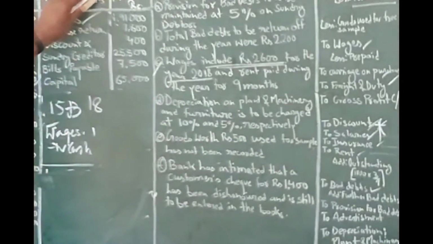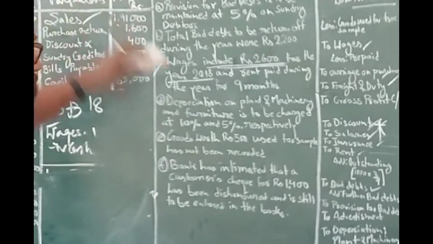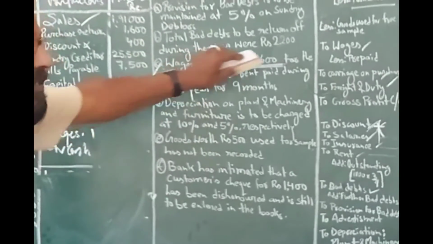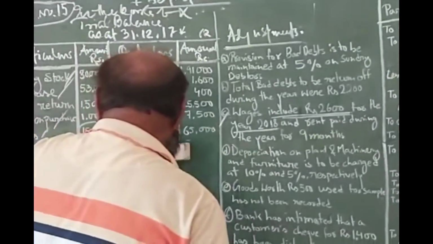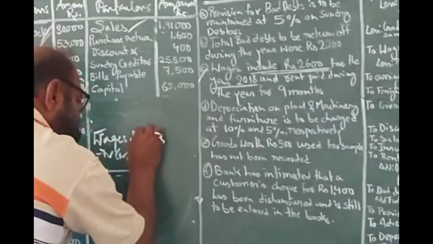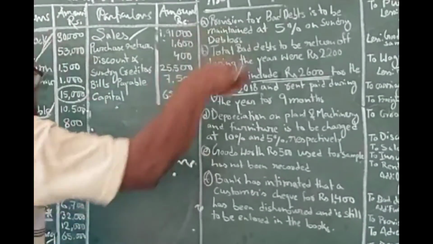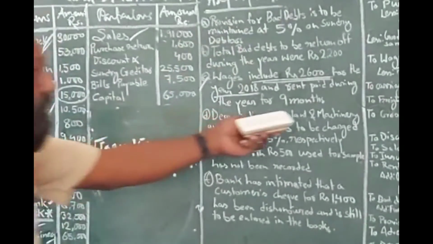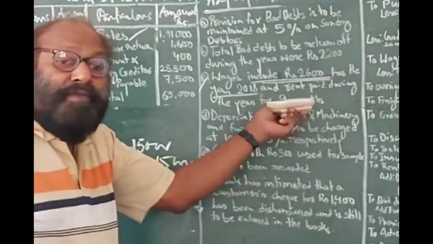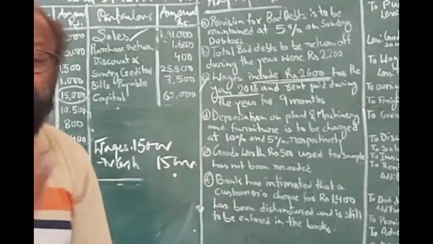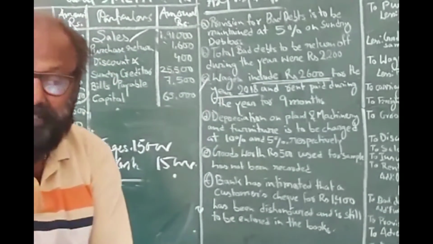Our period is 2017, but I have paid wages for 2018, 2,600. What does it mean? All through the year I have paid wages, but out of that I have paid 2,600 for the coming session. That means I have paid some advance.